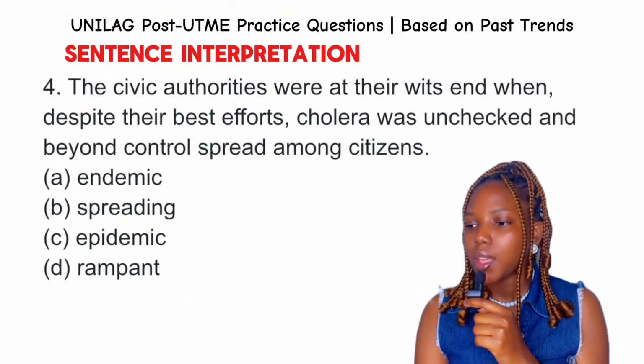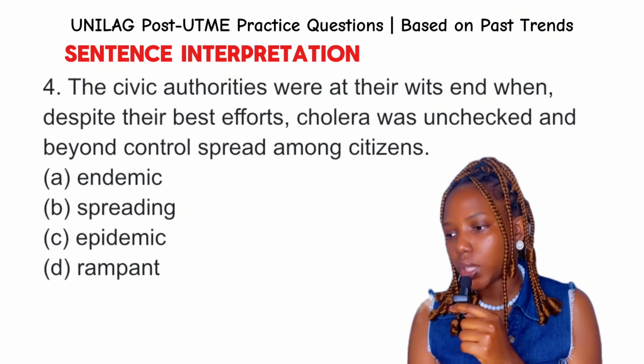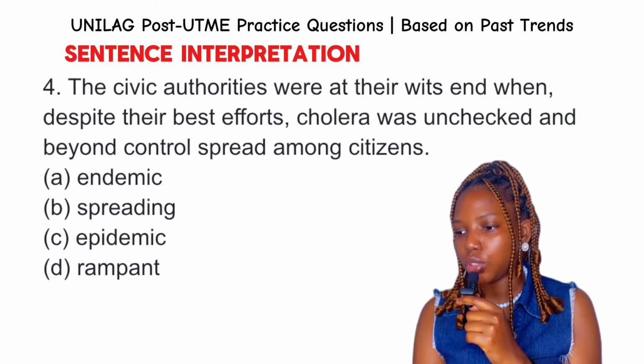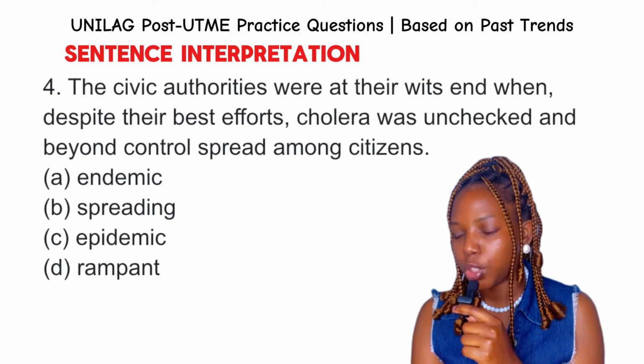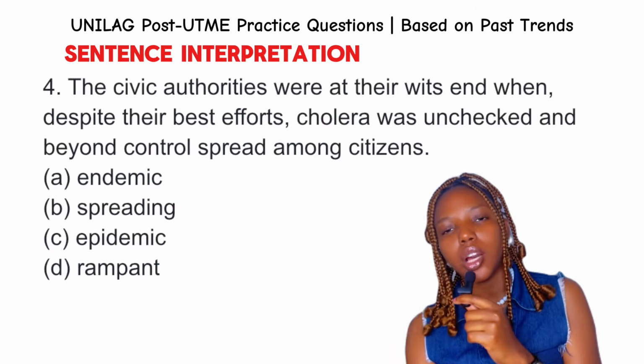Question 4. Civic authorities were at their wits' end when, despite their best efforts, cholera was unchecked and beyond control, spread among citizens. Now, how do we interpret this?